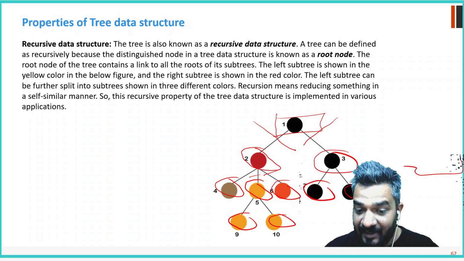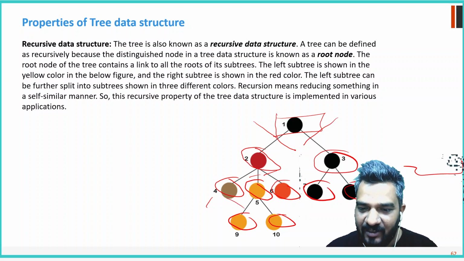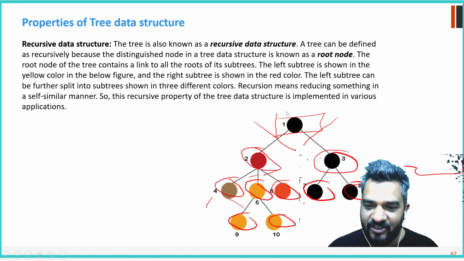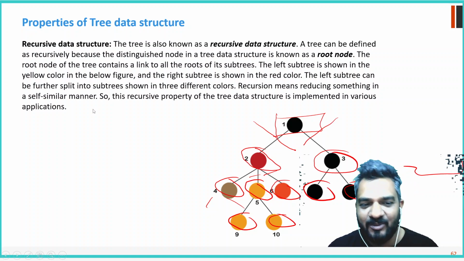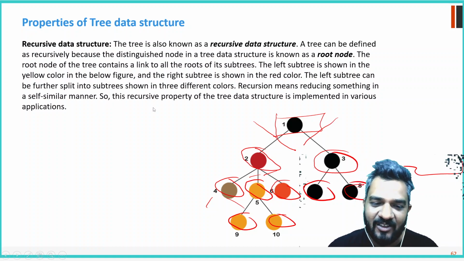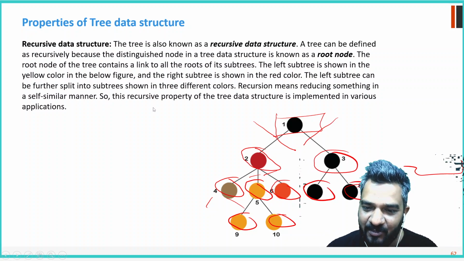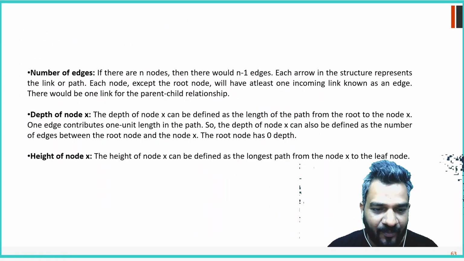So in each subtree, each node is treated as a root node. Even 4, 9 and 10 will be treated as root nodes because they don't have a child, but yes, they have a null reference. So everyone is storing the value of null. Recursion means reducing something in a self-similar manner. So the recursive property of tree data structure is used in various applications.